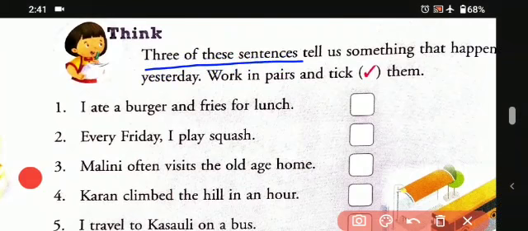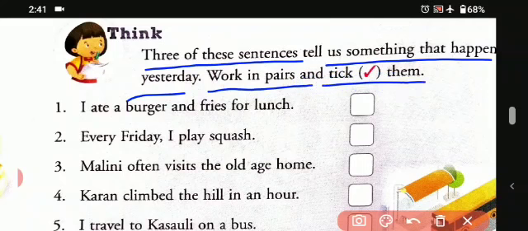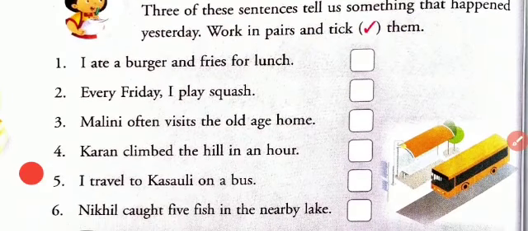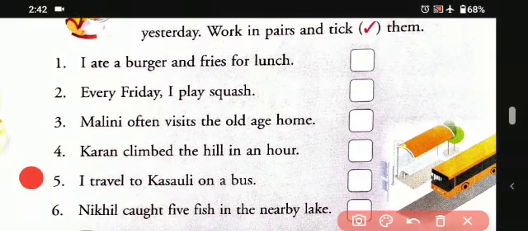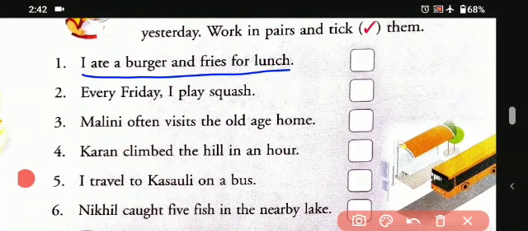Three of these sentences tell us something that happened yesterday. Work in pairs and tick them. So students, we have to tick the ones which are correct simple past tense. Let's begin with the first one. I ate a burger and fries for lunch. So that is the past. That is telling that I ate the burger, which means it already had happened. So we will tick it.